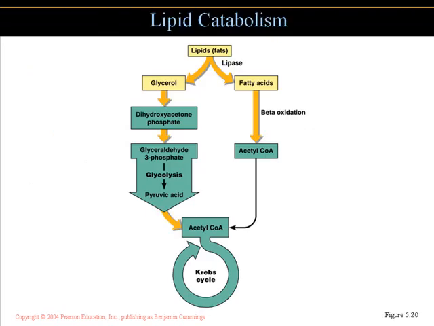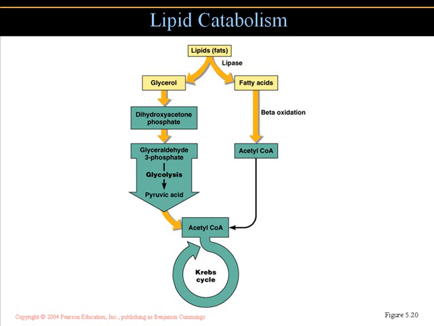So in metabolism or catabolism, when we talk about energy sources for the biological system, we can use lipids, we can use carbohydrates, and a little bit we'll talk about the use of proteins as well. But lipids are broken down by lipases. Lipases generate glycerol and fatty acids. And look at what both glycerol and fatty acids can do. They too can go through a series of enzymatic steps. Fatty acids go through beta oxidation, enter into acetyl-CoA, go through the Krebs cycle, and produce ATP on the other end.